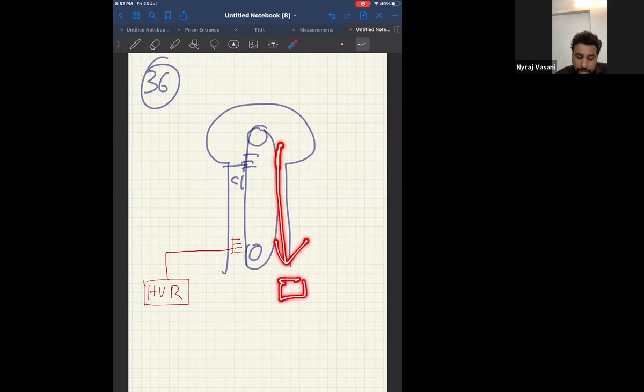So if I keep a target over here, can I say it will destroy the target? Because it gets released with such high potential difference. Such high potential difference means what? Very high energy. Very high energy means what? Very high velocity. With that velocity, if the positive charge gets released, it will hit the target and it will destroy the target. Here they have not shown target, nor they have shown what is the positive charge going down. But this is the concept of Van de Graaff generator.